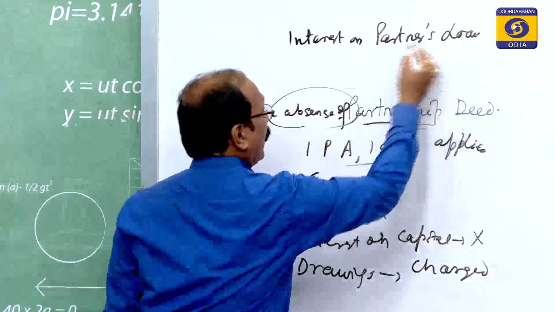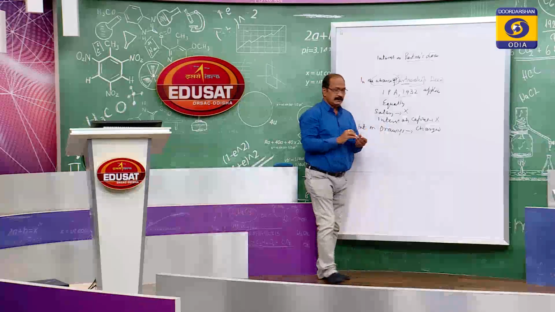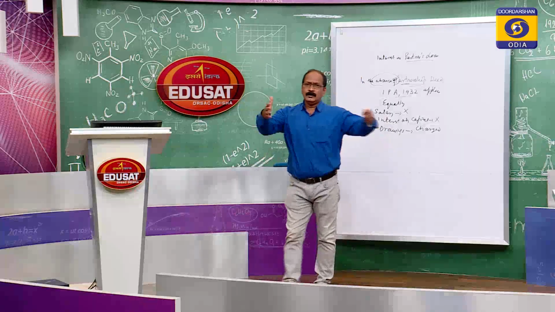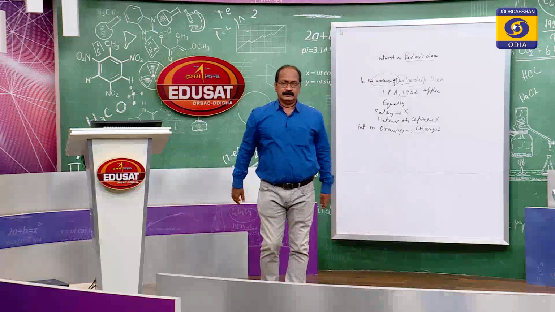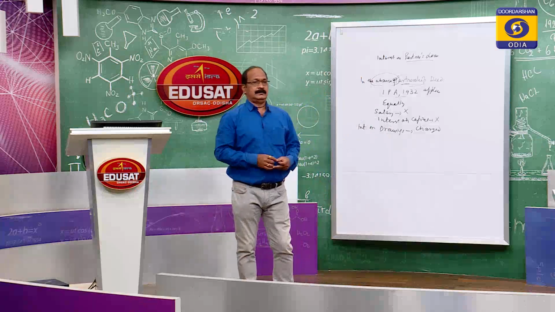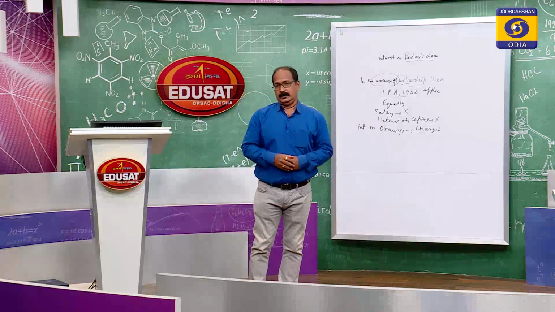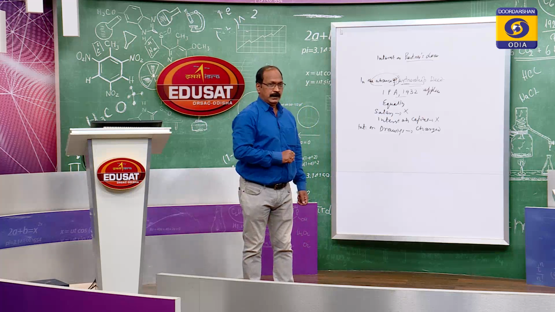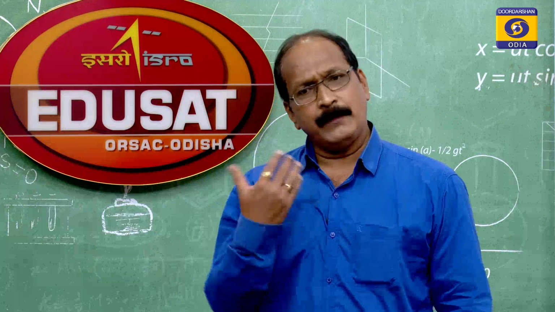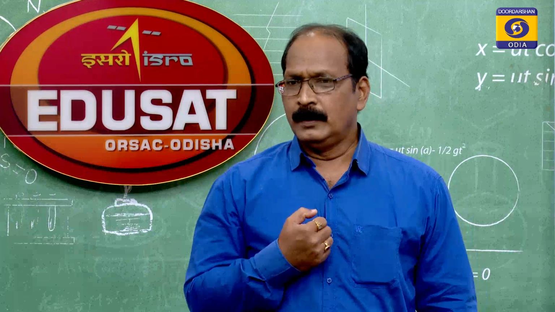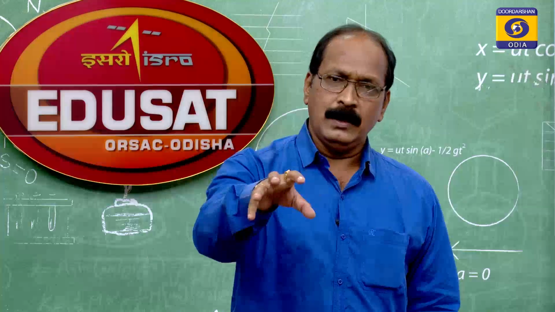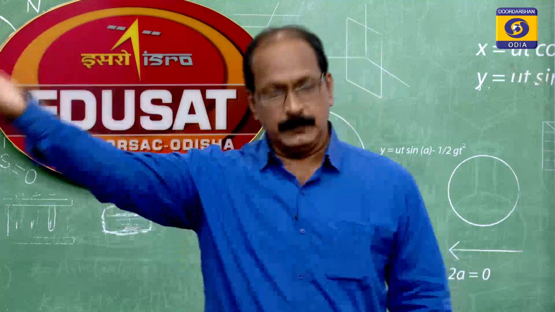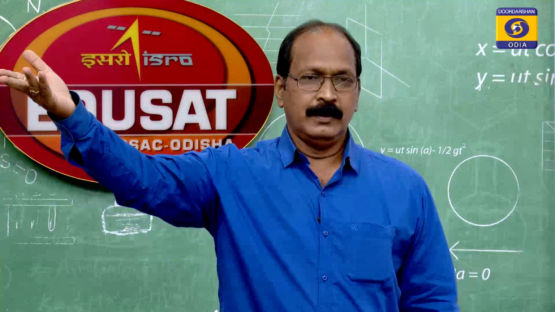What does it mean? The partners contribute capital because of necessity, requirements. Suppose some amount is required. I am a partner, I have some surplus money. How would the business run? We have to avail loans from the banks, is it not?